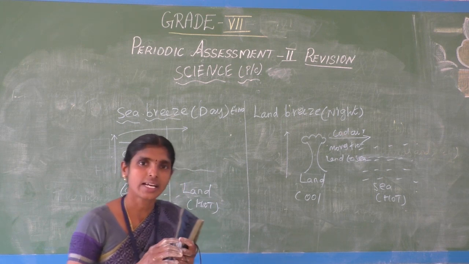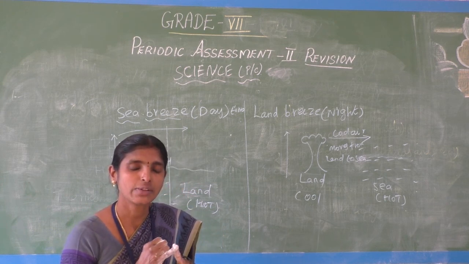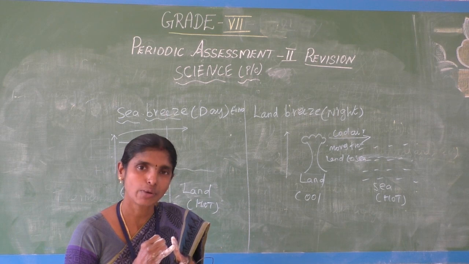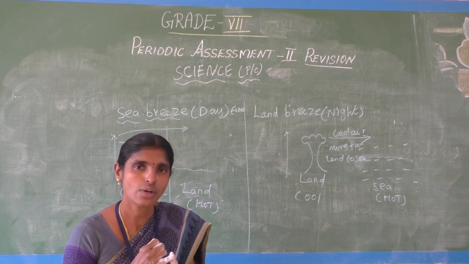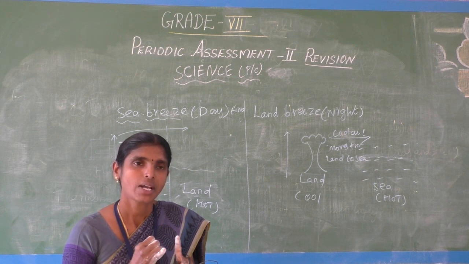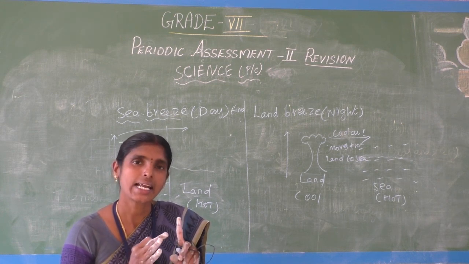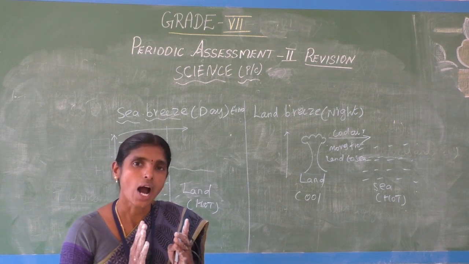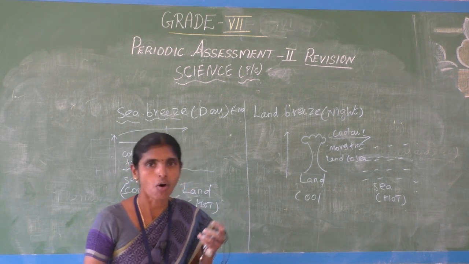Are you understanding? Okay students, there are 5 mark questions, totally 20 marks in physical science. This is only one lesson, so you have to go through the NCERT book properly, the classwork also, and read the book back exercises properly. There are 5 mark and 2 mark questions, then diagram based questions and detailed answers, totally 20 marks. You have to write properly and read properly. Okay students, thank you, all the best.